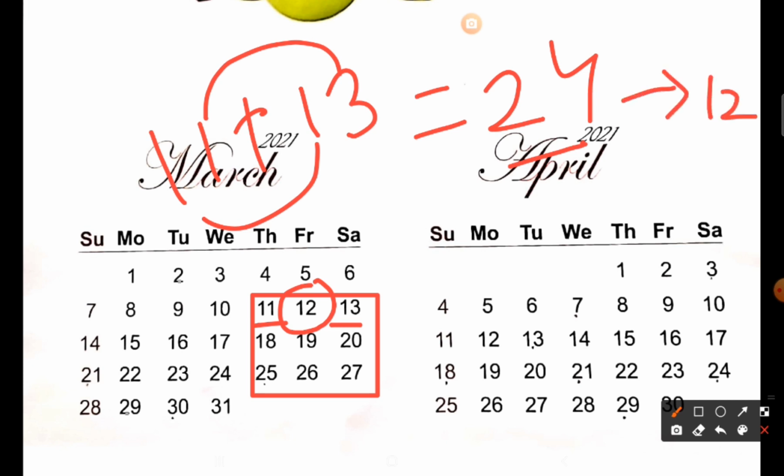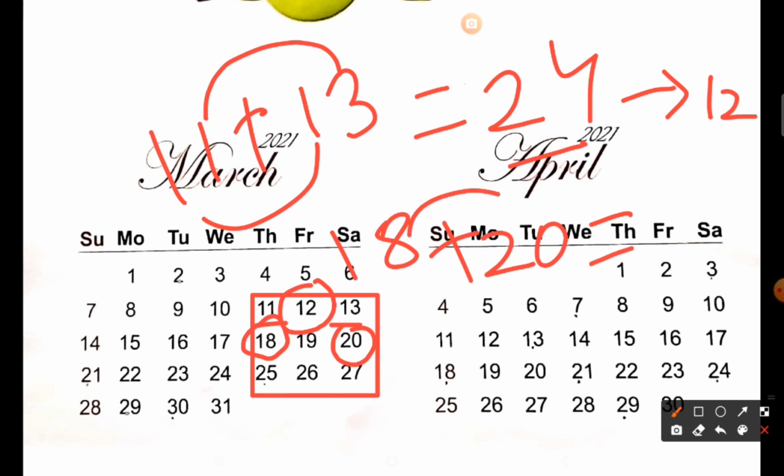Now again let us add this both pair. So 18 plus 20 will give you how much? Let us check it out. So 18 plus 20 will be 8 and 0 will be 8, and 2 and 1 will be 3. So 38. So your answer is 38. Again 38 is double of 19. If you see the middle number, it is 19, and this 38 is double of 19.